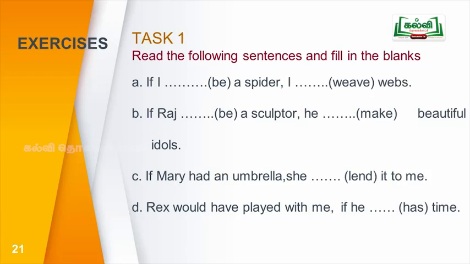If would have played comes in the main clause, what will come in the if clause? Had plus past participle. So, you have to write had. Then what is the past form of has? Had. So the answer is if he had time.